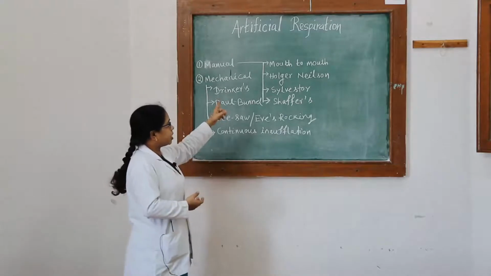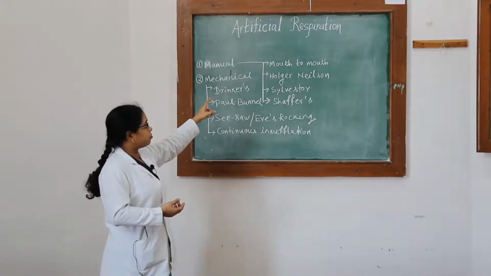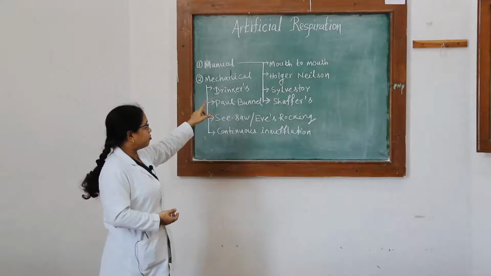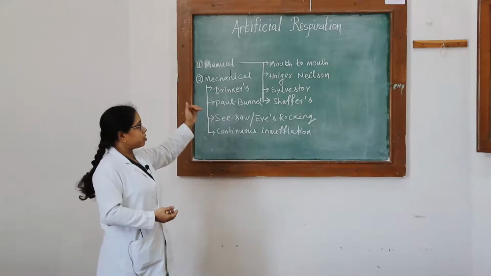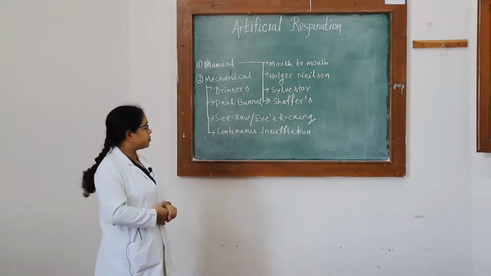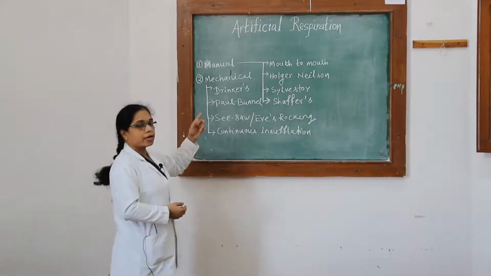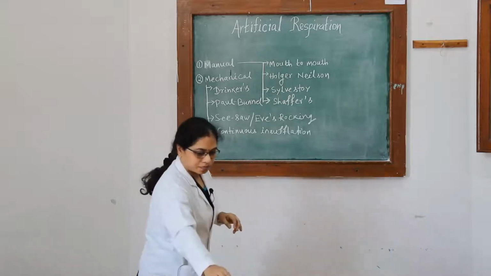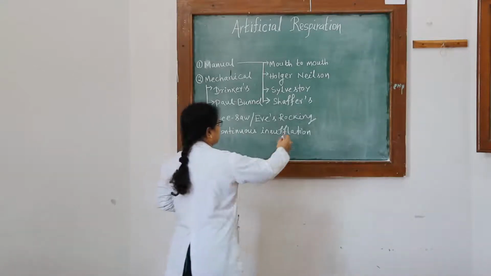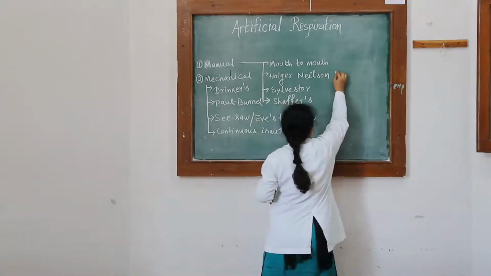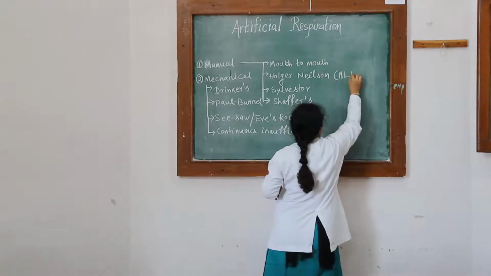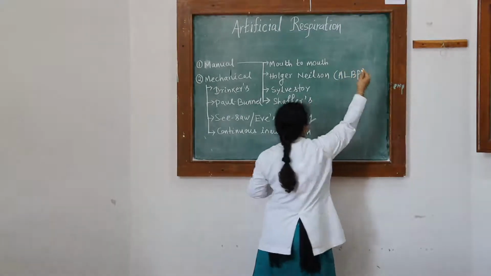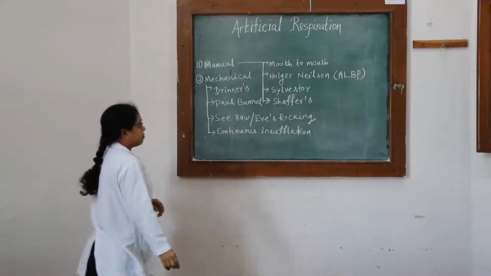Then the second method, which is very important from the practical point of view, is Holger-Nielsen. Next to mouth to mouth breathing, Holger-Nielsen is very important, and it is commonly asked in the exam. This is also called the arm lift back pressure method, ALBP.